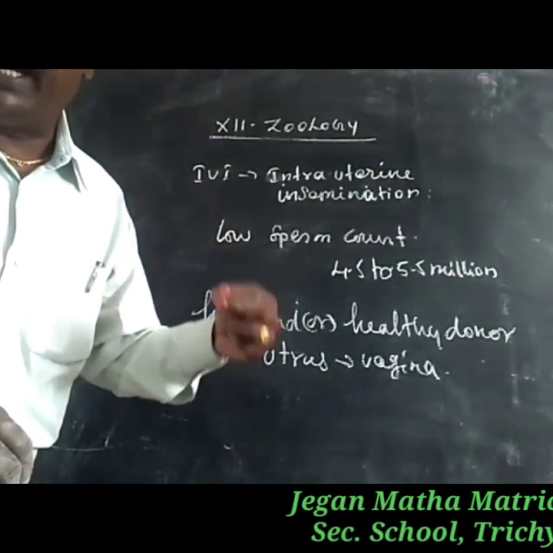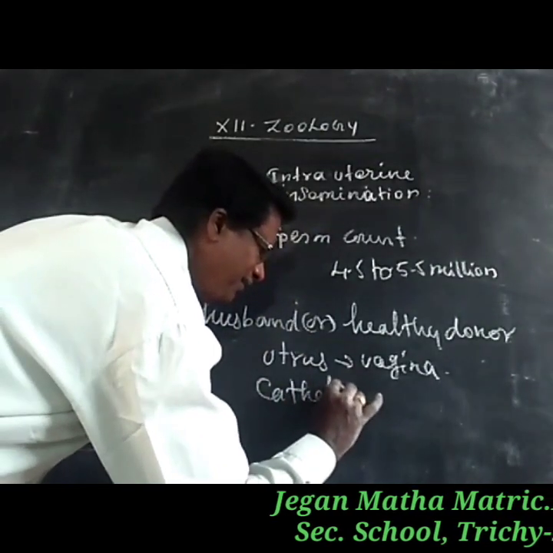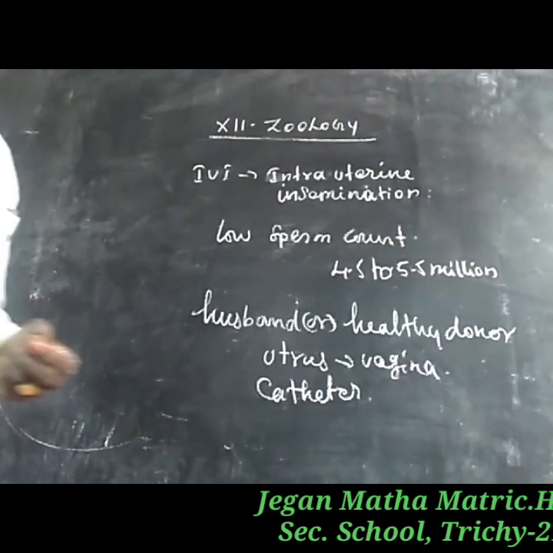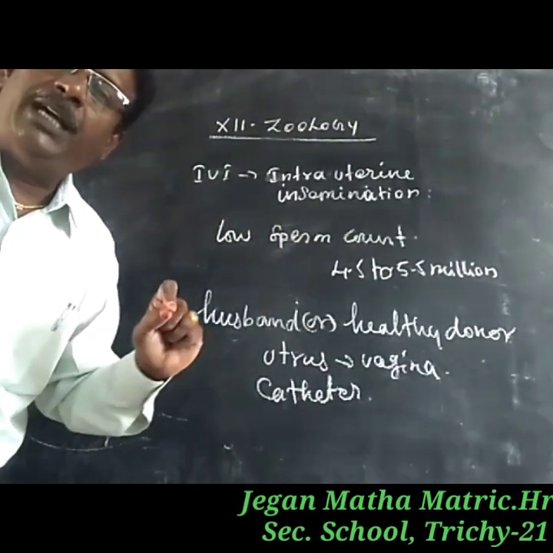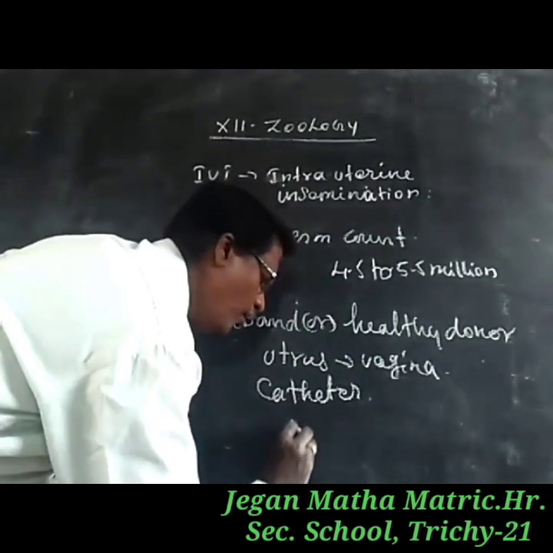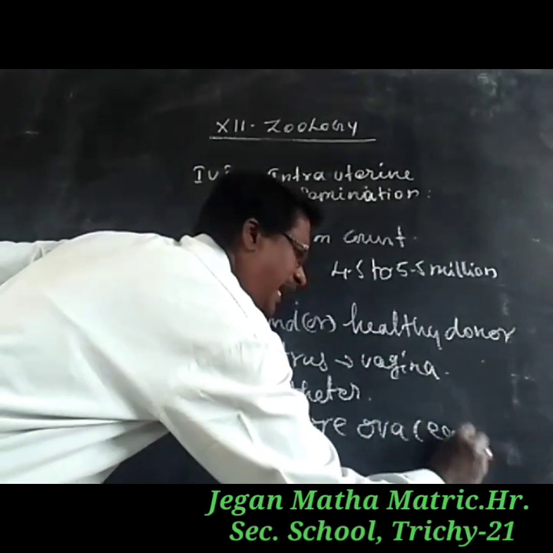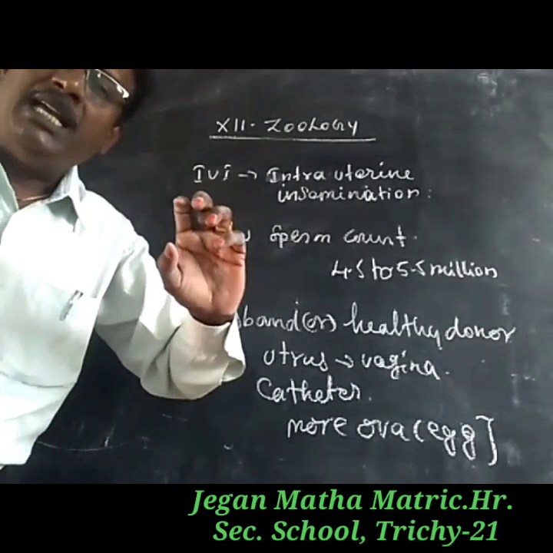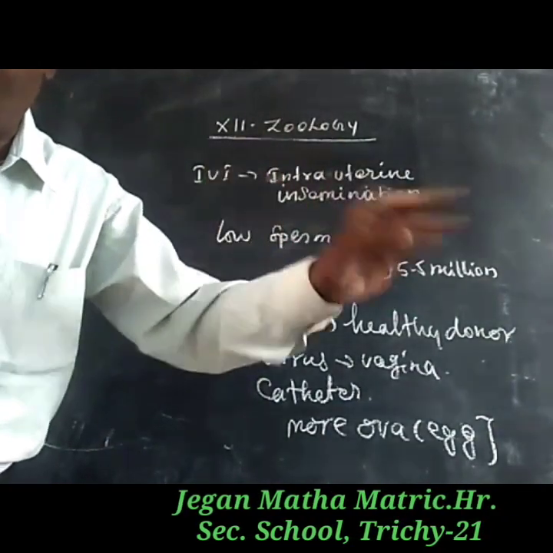Or catheters are used. After stimulating the ovary, they produce more ova. Ova means egg cells. They stimulate the formation of ova in the ovary.